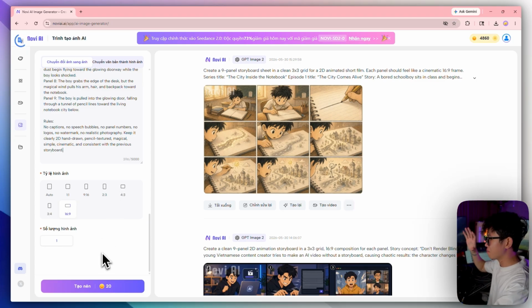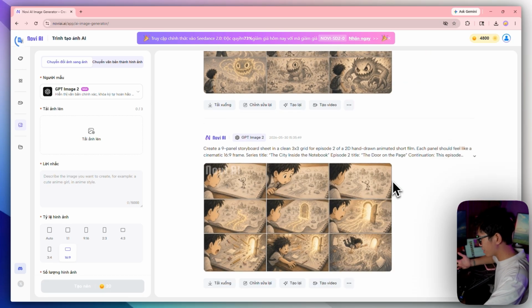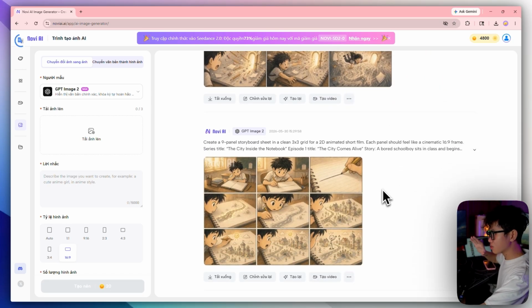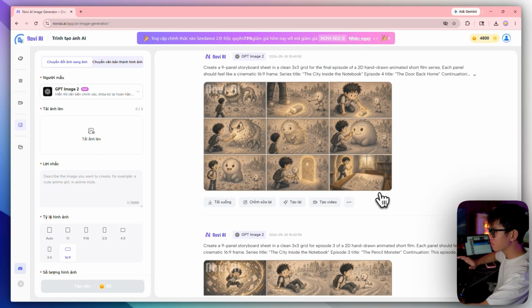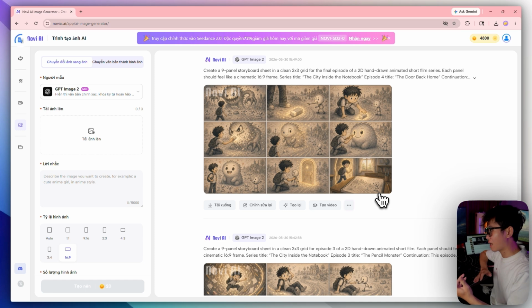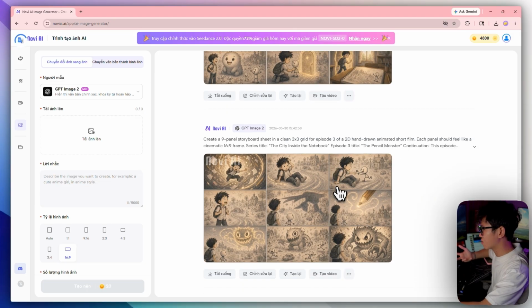Now, I will start creating a whole batch of storyboards. Each storyboard can become a 15-second video with Seedance 2.0. That is how we can build a much longer video. And after a little time, the results are ready. I now have 4 storyboards, which means 4 videos. Each one is 15 seconds. So together they make 1 minute. Exactly. I can make the script even longer, 5 minutes, 10 minutes, or unlimited. The only limit is how far your imagination can go.